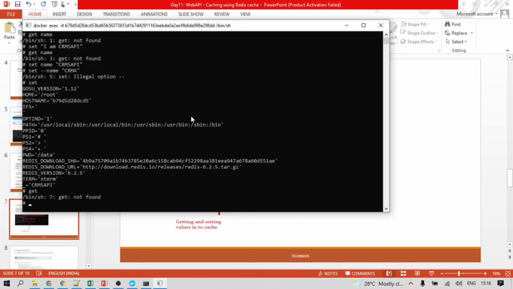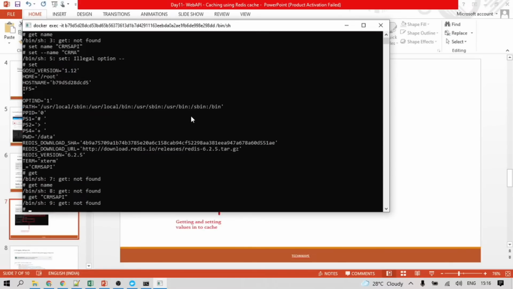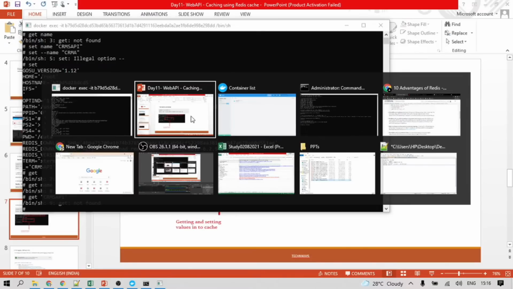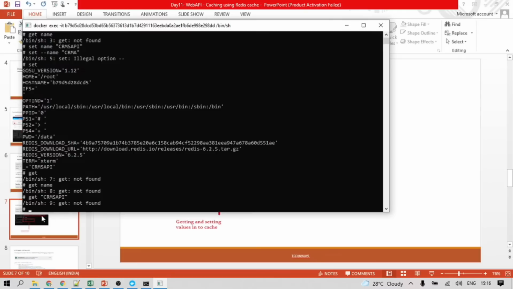It should come in get, but it's not found. Get name. Get is actually not getting it. So basically we have configured Redis successfully here.